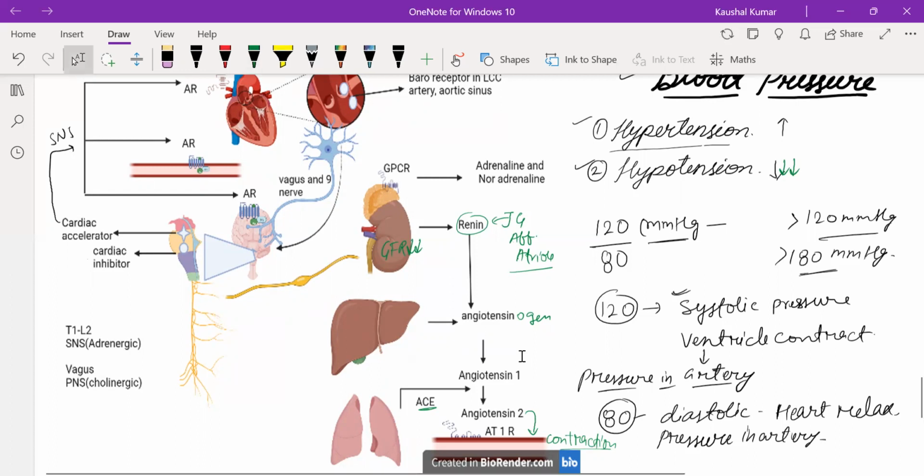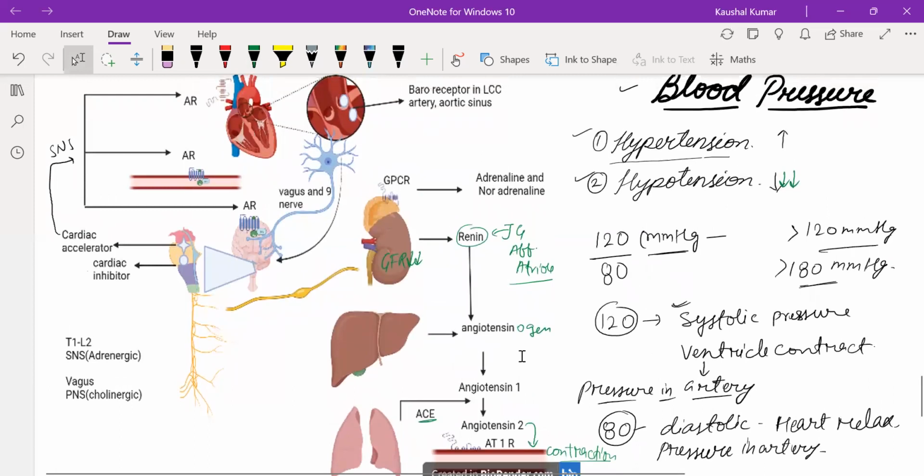So this is how blood pressure is regulated. In case of hypotension, the diastolic pressure decreases to less than 80, and that causes the hypotension.